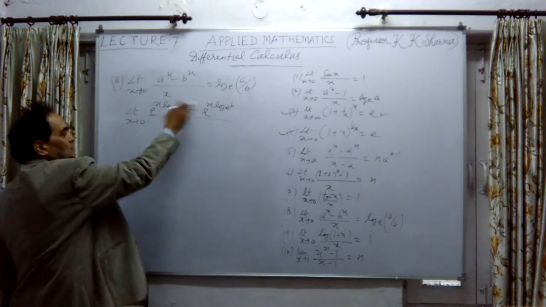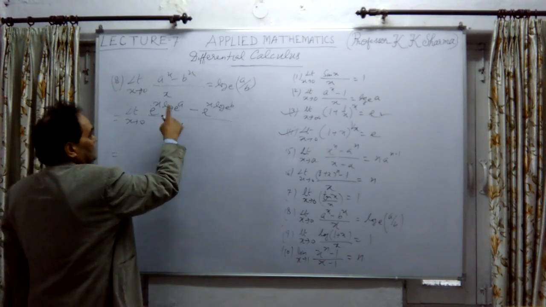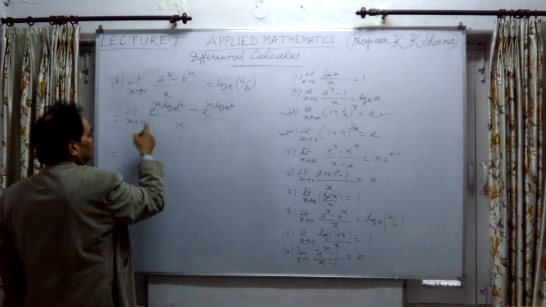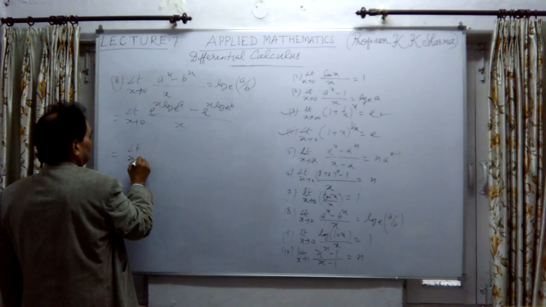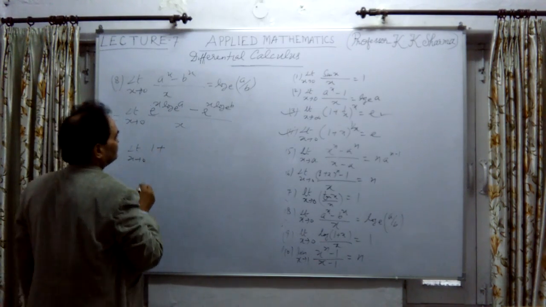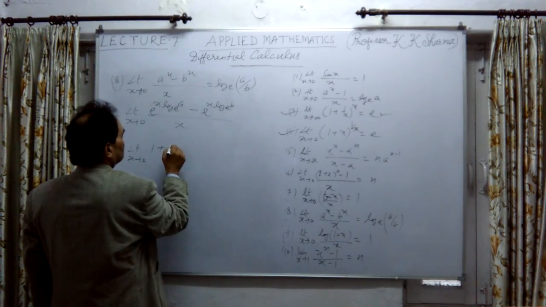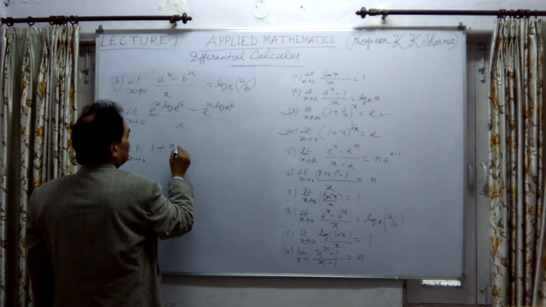Now expressing them in terms of exponential series. You know that e raised to the power x is what? So in the same way, limit x tends to 0, if I express this, the first term is 1 plus x log of a, e raised to the power log of